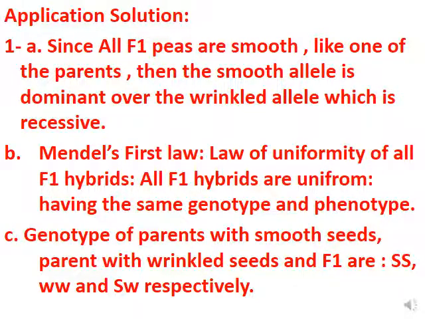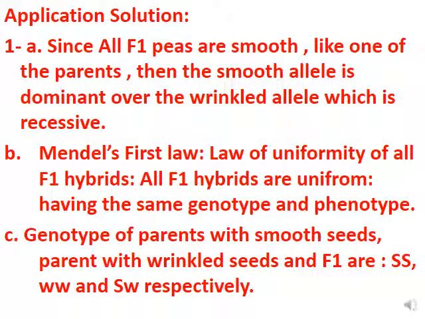Which law is verified? Always in the first cross, it is Mendel's first law, the law of uniformity of all the hybrids of the F1. All of them have the same phenotype as well as the same genotype. The smooth parents are pure and the wrinkled are pure.